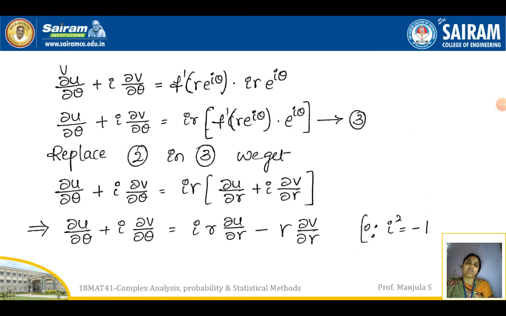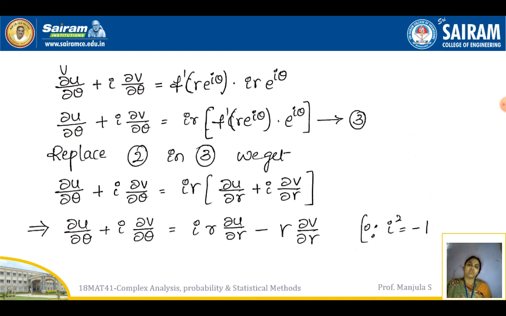You just substitute in place of f'(re^{iθ}) e^{iθ} with ∂u/∂r + i ∂v/∂r. In the next step, you take that ir inside the bracket on the RHS side. So ir ∂u/∂r, and then i into i square, that will become a minus, so minus r ∂v/∂r.